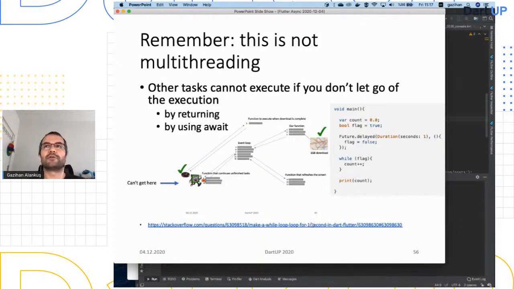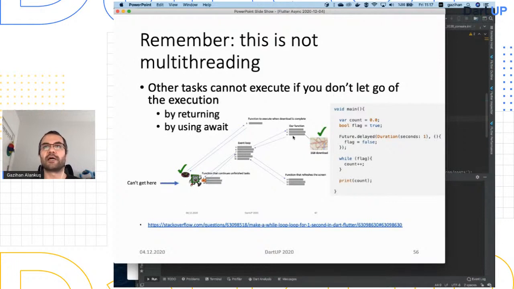So what I want to remind you is this is not multi-threading. So this is our first Stack Overflow link for today. This is not multi-threading. Remember, there was only one thread guy that was walking around in this blue path, and there were no two guys going at the same time, and he wasn't jumping around. He was following a clear path. He wasn't jumping here and there, doing multiple things. So a byproduct of this is that other tasks cannot execute if you don't let go of the execution.